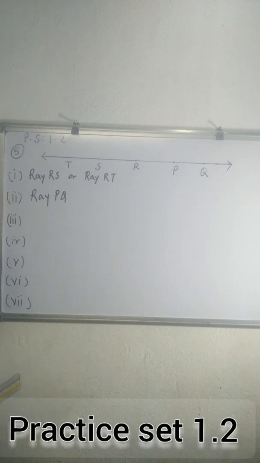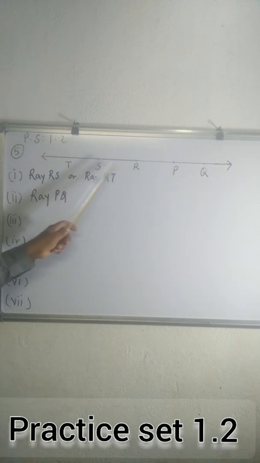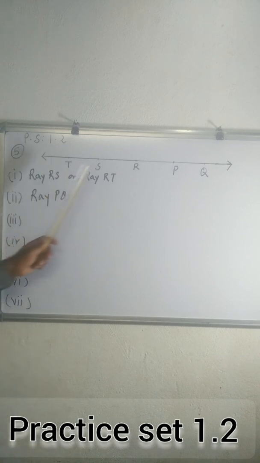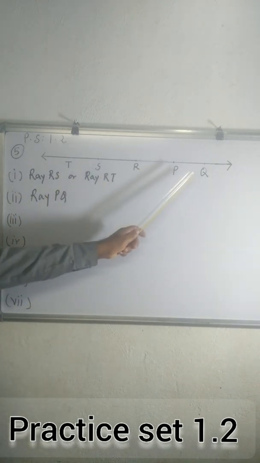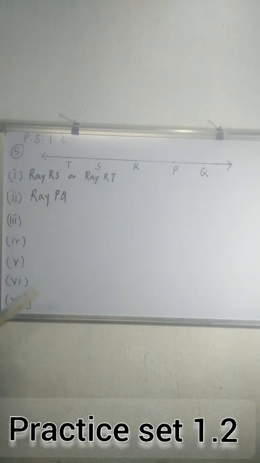Next, third one, write the union of ray PQ and ray QR. The union of ray PQ and ray QR is line PQ, or you can write line QR.